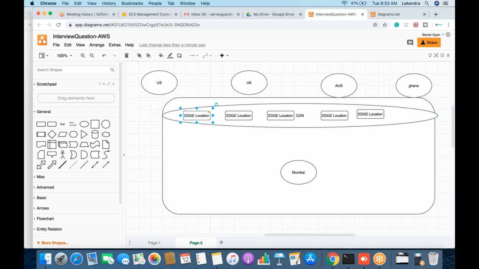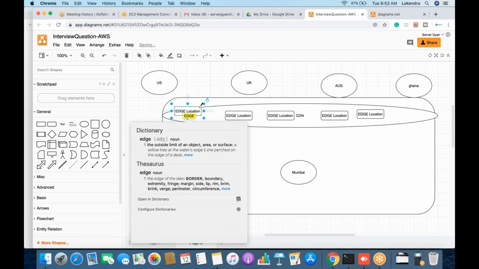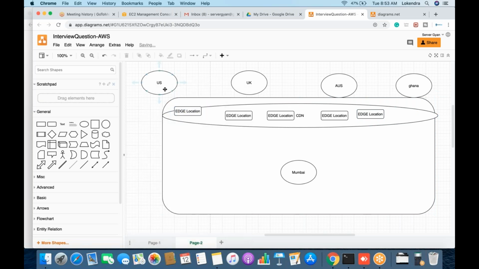So this server is dedicated for those who are coming from US. All the users who are coming from US will be served from here only, because this is nearby to US. All the users who are coming from Australia will be served from here. All the users who are coming from Brazil, Ghana, or any other country will be served from their nearby edge location. So this is how CDN works.